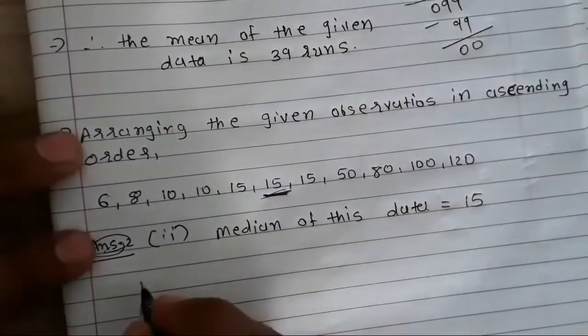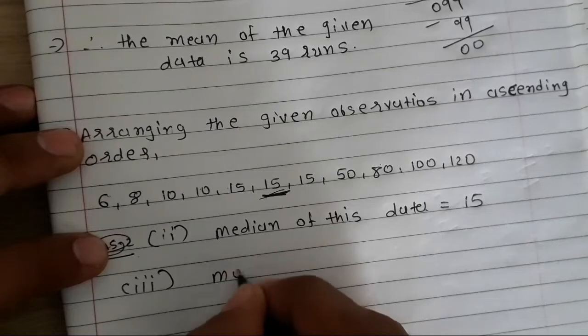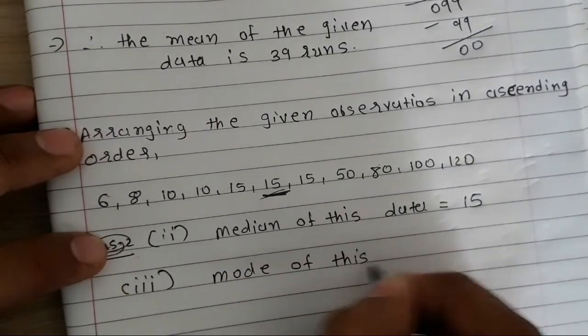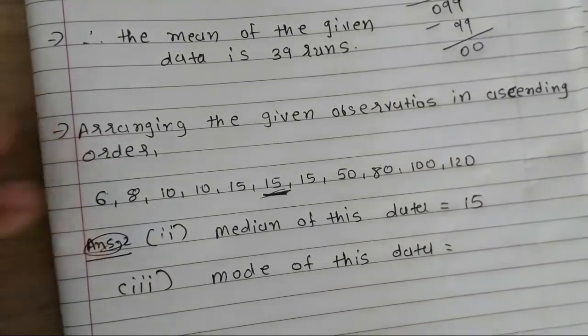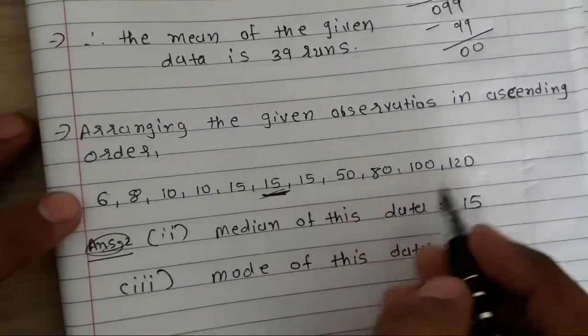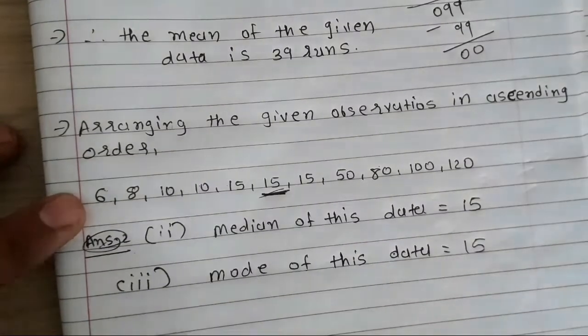Now we have to find the mode of this data. Mode means the most repeated number. Here the most repeated number is, we can see, 15, so the mode of this data is 15.